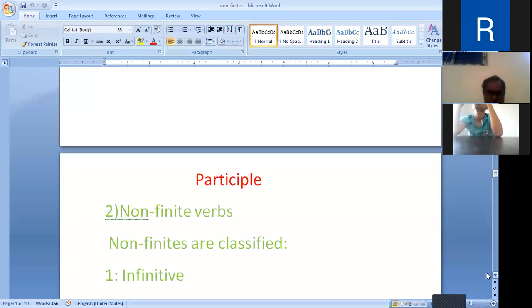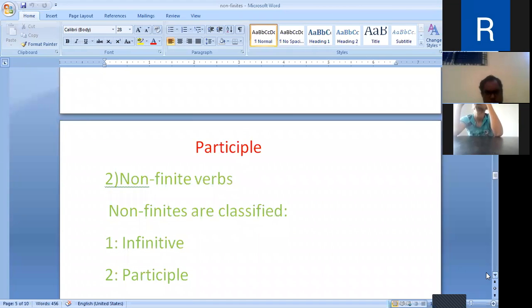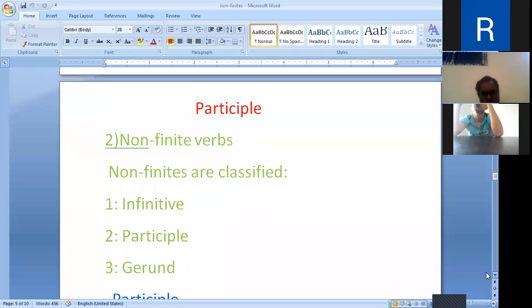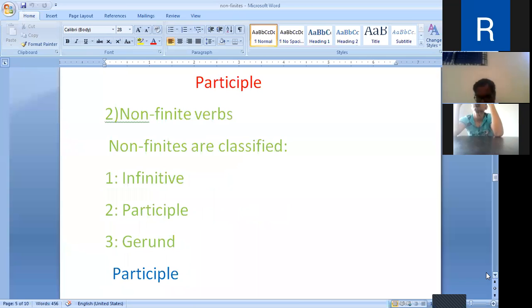The participles. Participles are non-finite verbs, and non-finite verbs are classified into three: infinitive, participle, and gerund.